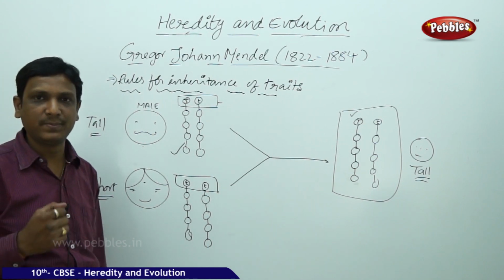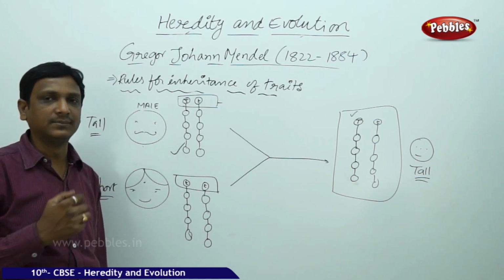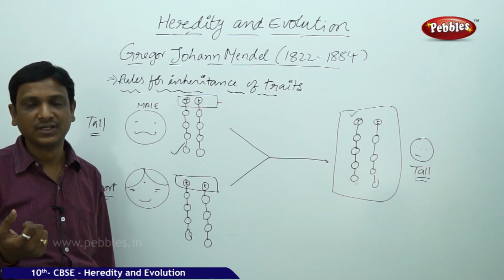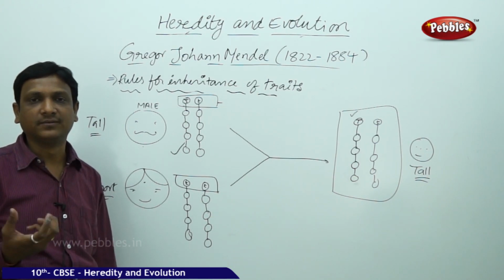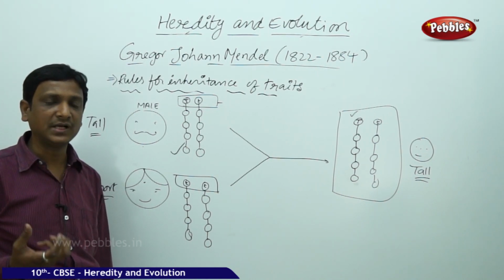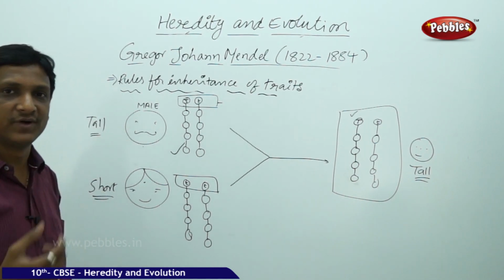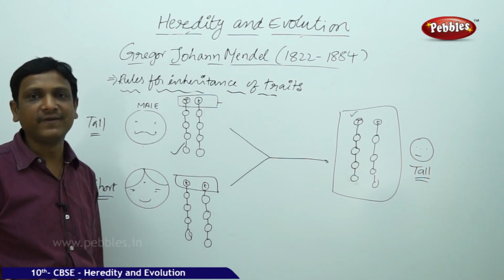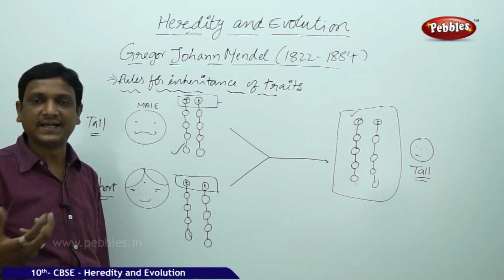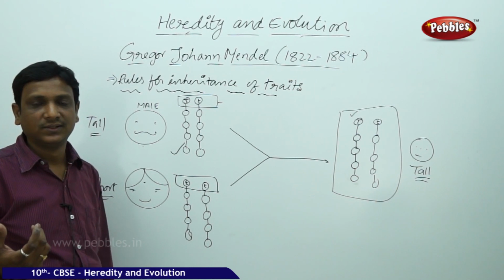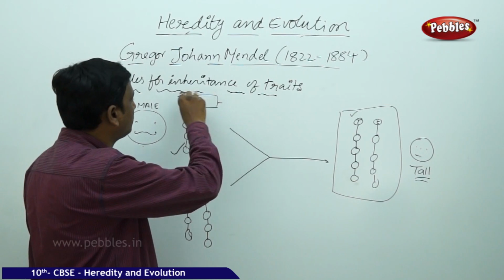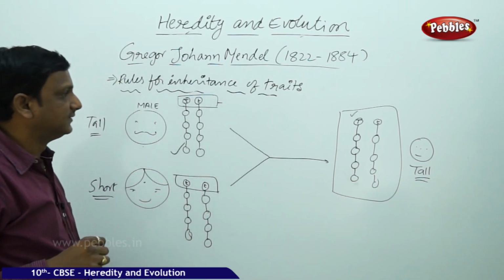That is the reason you might have wondered. Your father may have a fair complexion or dark complexion, your mother may have a fair complexion. So you may be very dark, which means you may acquire the character trait from your father. Or you may be very fair like your mother, so you may acquire that fairness trait from your mother. So the traits are expressed by a set of genes.